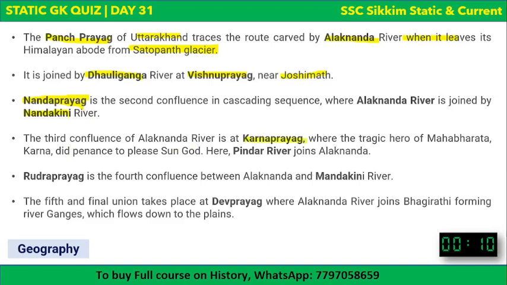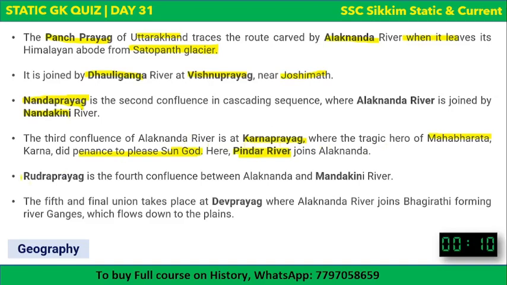So Vishnu Prayag, Nandaprayag, Karnaprayag, and this is the place where Karna, who is the tragic hero of Mahabharata, did penance to please the sun god, through whom he got Kavacha and Kundala. You all know, right? And in Karnaprayag, the Pindar river joins. I think there's a little bit of description of the Pindar river mentioned in the Bahubali film. I don't know if it's correct or not. So Pindar river is joined with Alaknanda river in Karnaprayag.